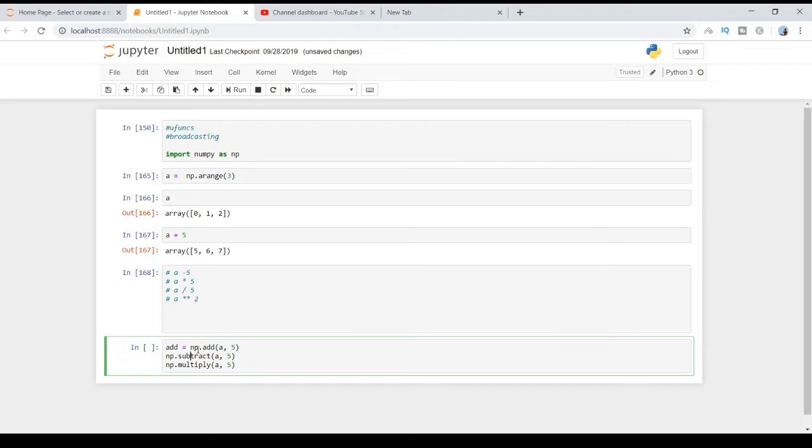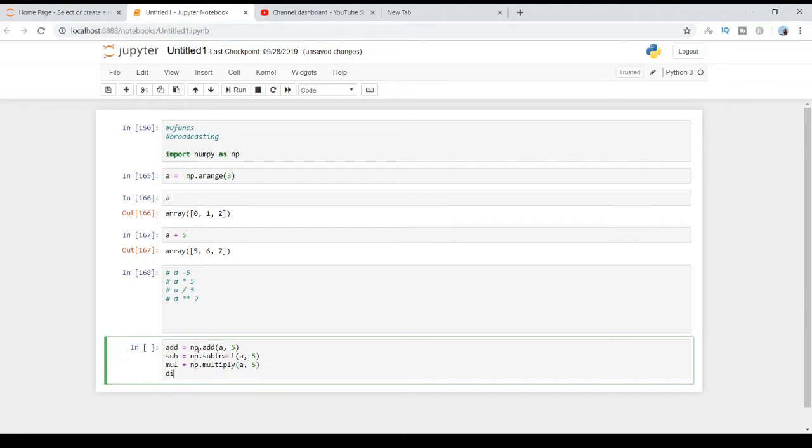I will say add equal to add, subtract, multiply, and for division we'll say np.divide a comma 5, which will divide the array by the value 5.